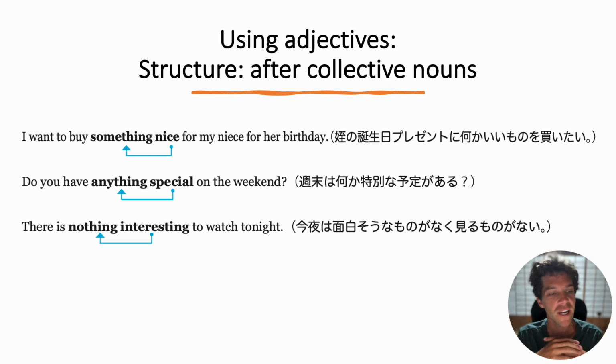The last one: there is nothing interesting to watch tonight. Of course, the collective noun is nothing. The adjective is interesting. Interesting comes after the collective noun. Okay, let's keep talking about structure and all the different kinds of adjectives.